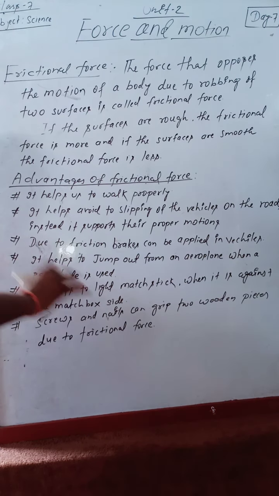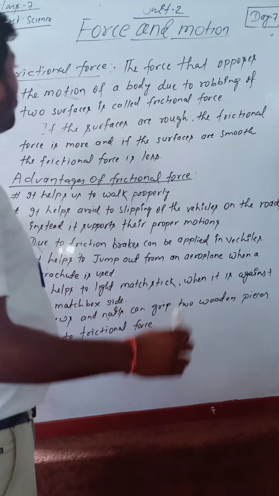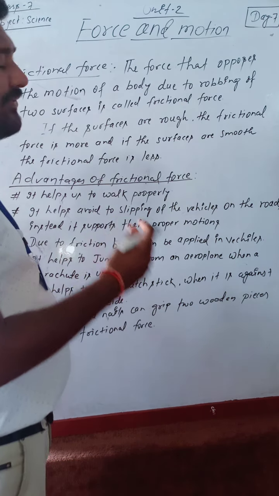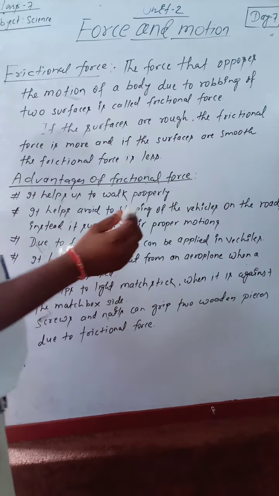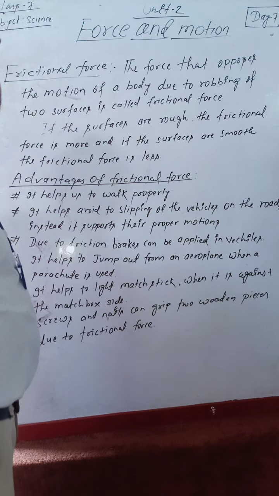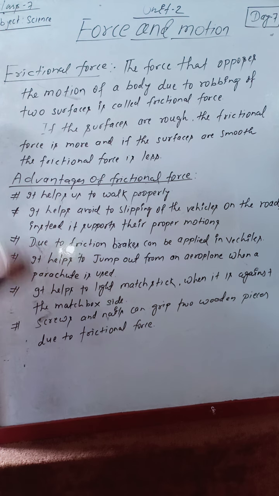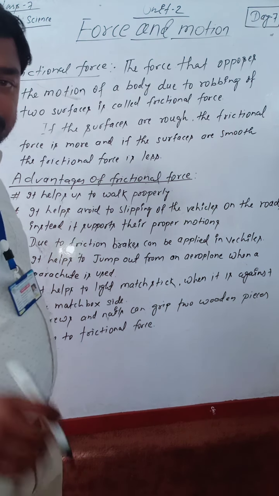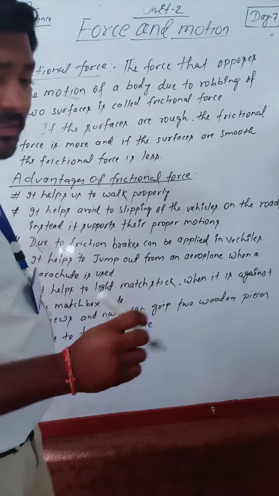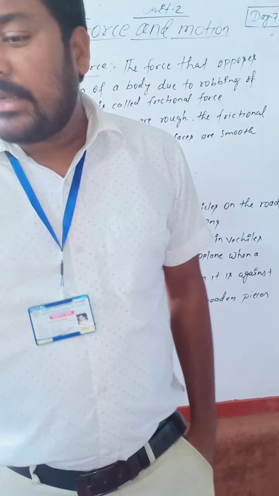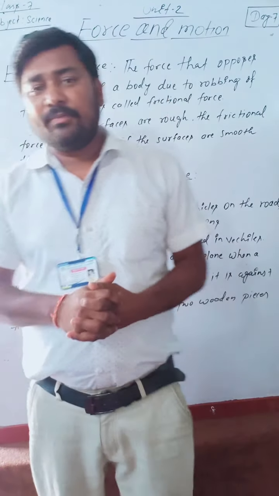So, shall I begin? Okay. Dear student, before that we have studied force and different types of force. But today we are discussing the last type of force, that is frictional force. What is the meaning of frictional force?